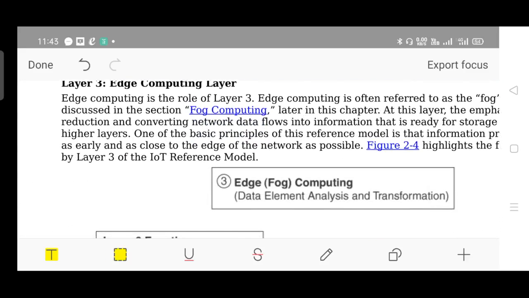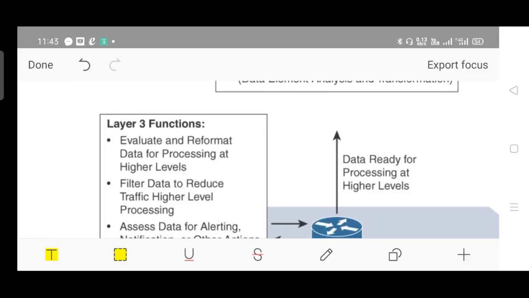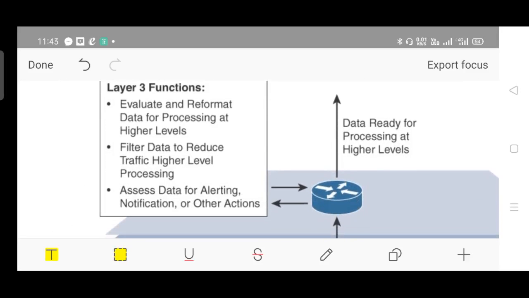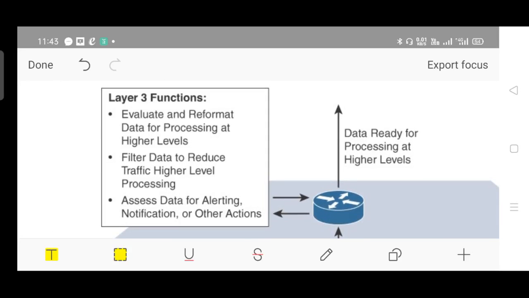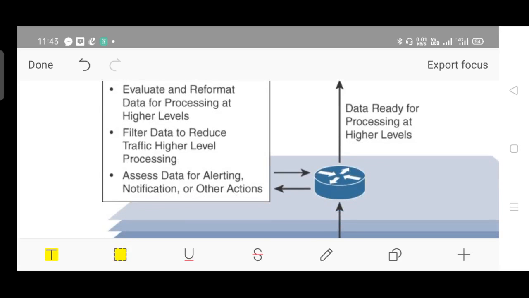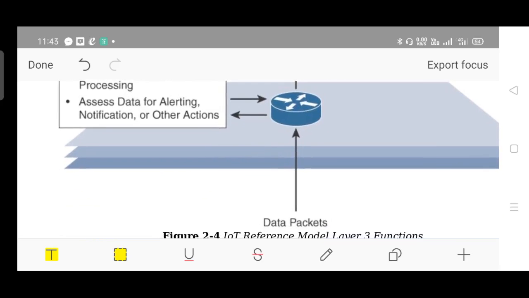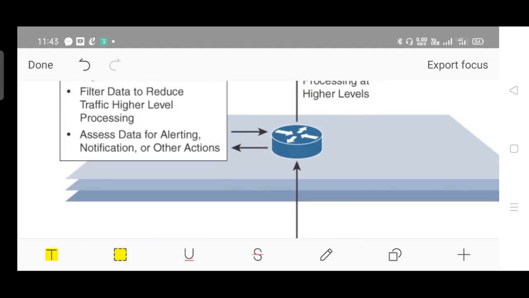Edge computing layer, here edge and fog computing. Its function is to evaluate and reformat the data for processing at a higher level. It also filters the data to reduce the traffic at higher level processing, and accesses the data for alerting, notification, and other actions. So the data processing is done at layer 3.